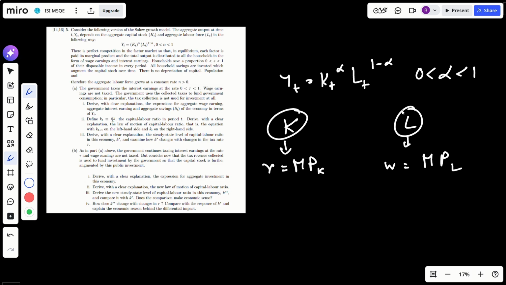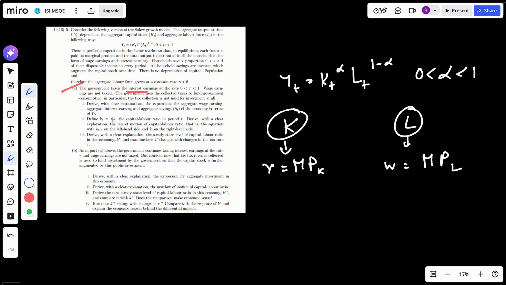Households save a proportion s of their disposable income. All household savings are invested. There is no depreciation. Population grows at rate n. Part A, the government taxes the interest earnings at the rate tau, which is between 0 and 1. Wage earnings are not taxed. Okay, only the interest earnings are taxed, but the wage earnings are not taxed. The government uses the collected taxes to fund government consumption. The tax collection is not used for investment. Derive with clear explanation the expression for aggregate wage earning, aggregate interest earning, aggregate savings, and so on.